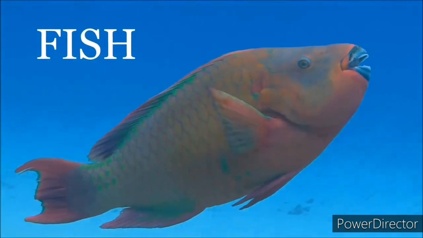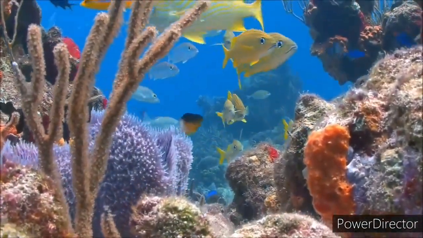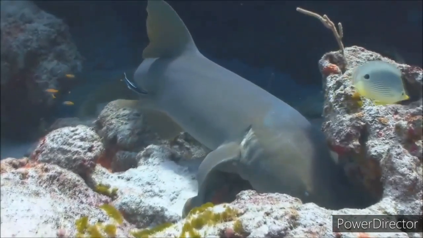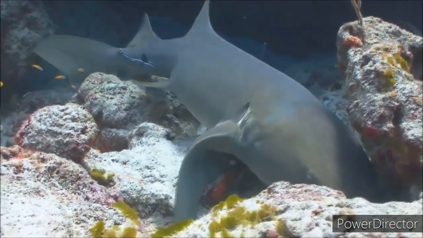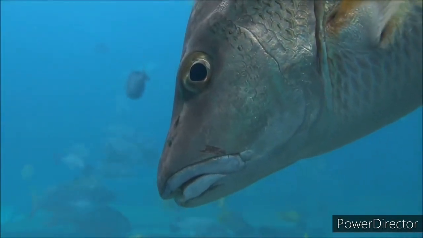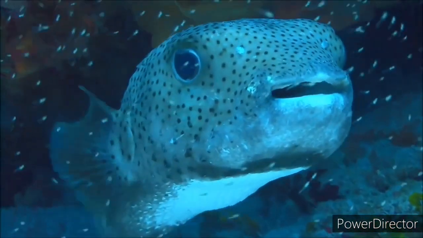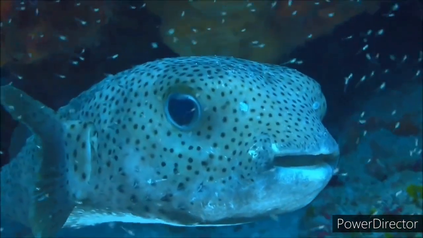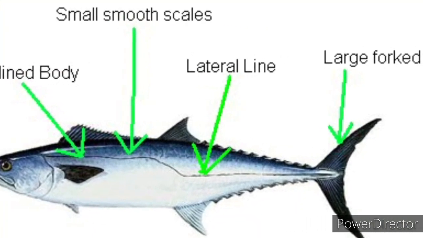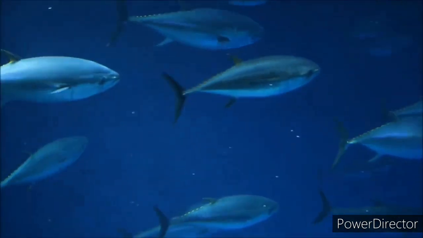So after having an idea about mammals, reptilians and amphibians, we'll have a look at fish and their main characteristics. Fish are the group of animals well adapted to live in water. Tilapia, skate, shark, bluefin tuna, seal, gold striped sardine, sprats are some of the animals that belong to Pisces. Number 1, the body is streamlined, that means they have the ability to swim through water currents. Number 2, their body is covered with scales. Number 3, they have fins to swim through the water currents. Number 4, they carry out respiration through gills.